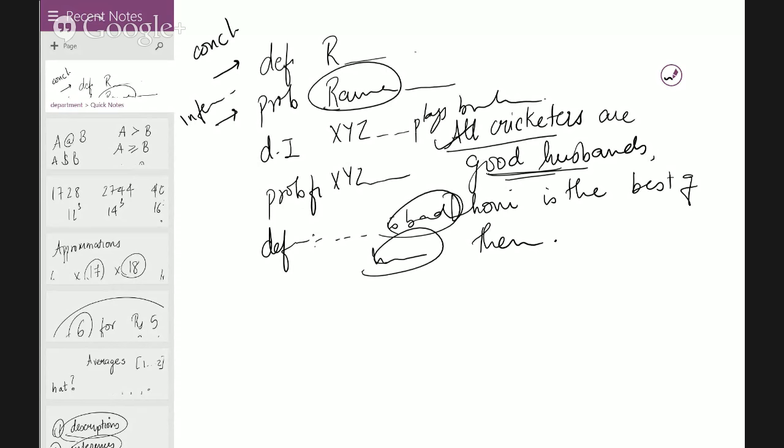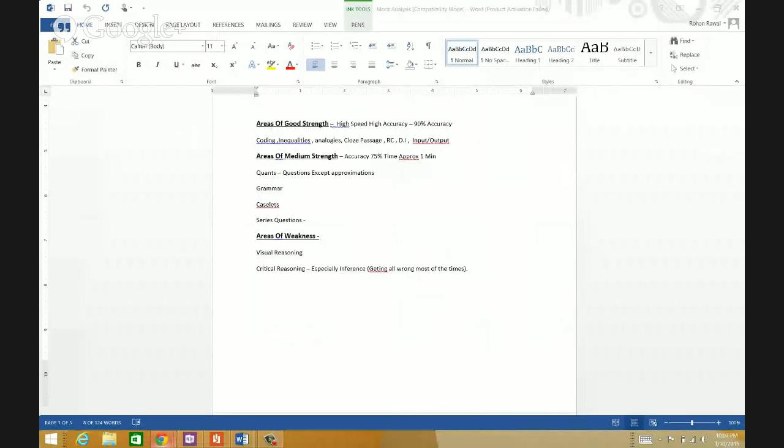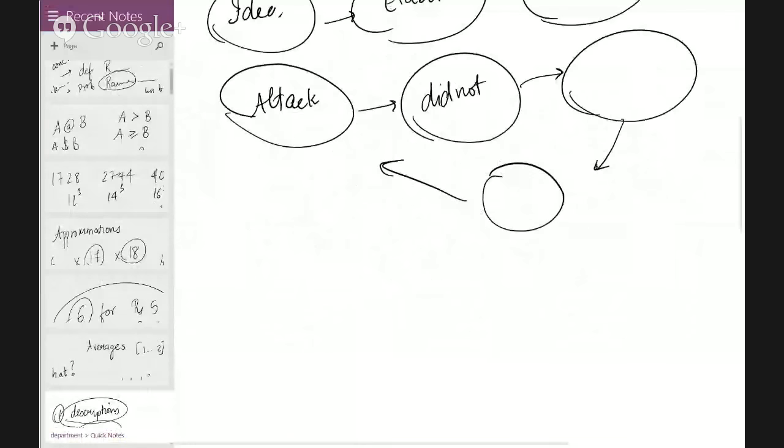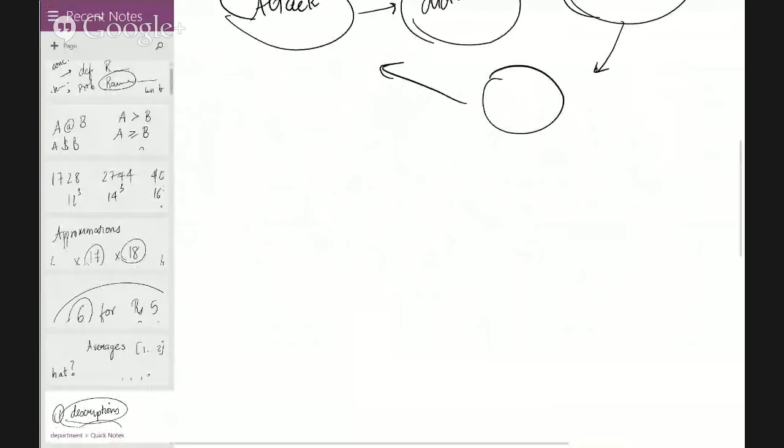Data insufficient or data inadequate would be something else that is not mentioned at all. Probably false will be somebody cheating on his wife, because they're saying good husbands, and definitely false would be he's a bad husband, directly negating the fact. That's precisely how inferences are supposed to be dealt with. Let's move further and see what else you have in mind.